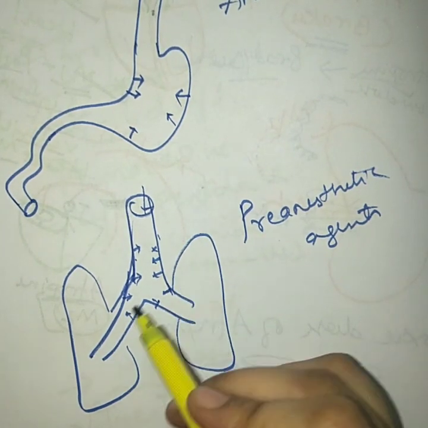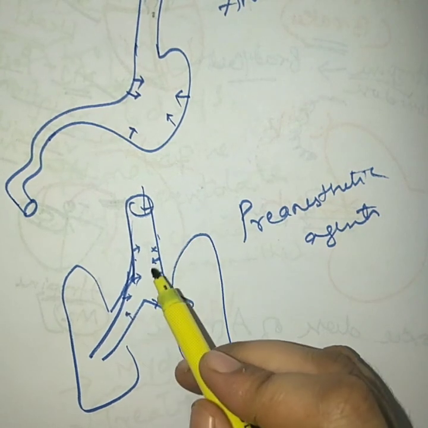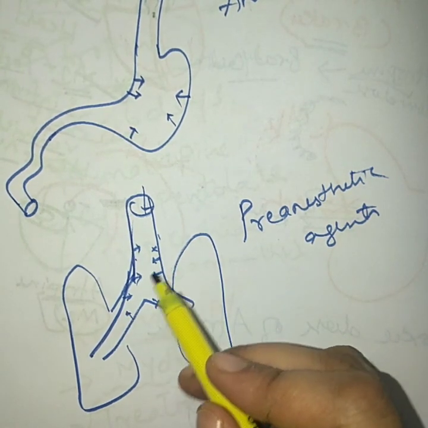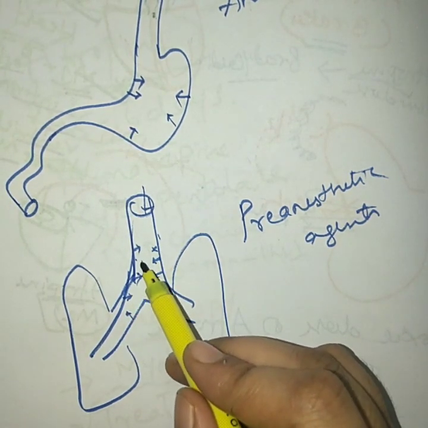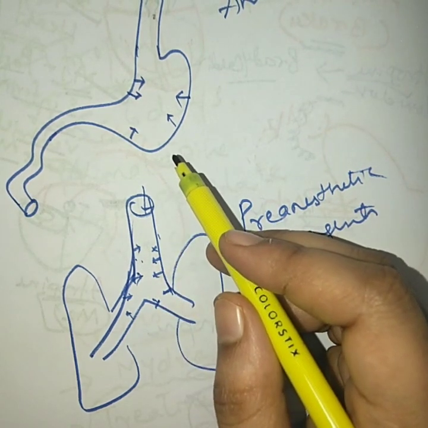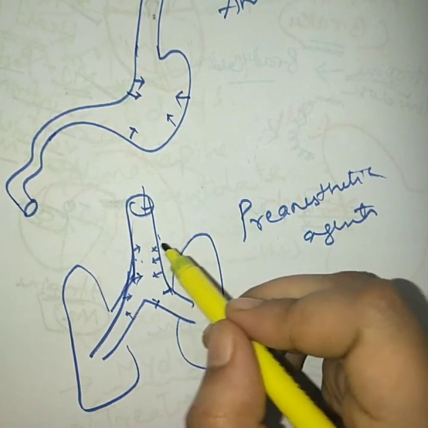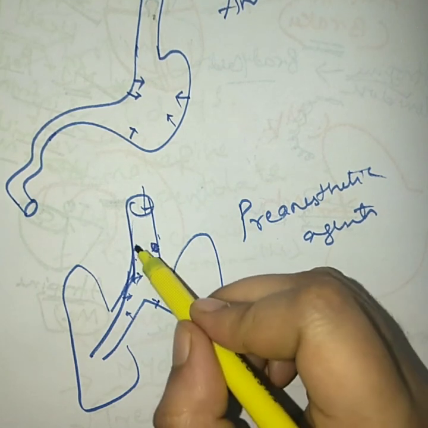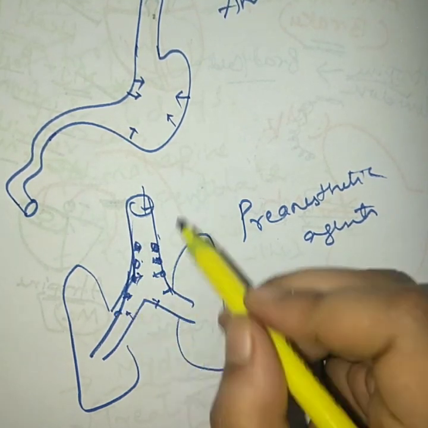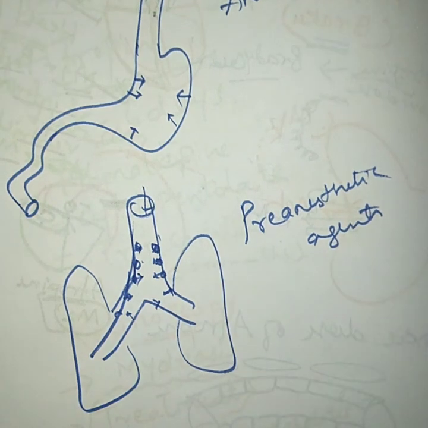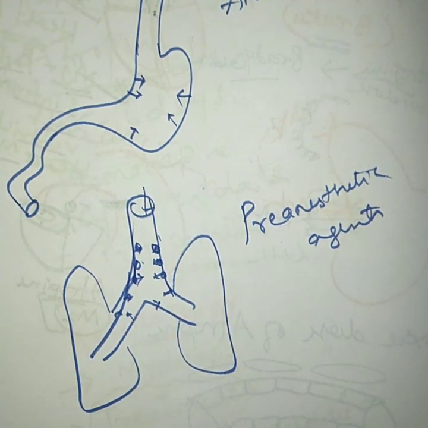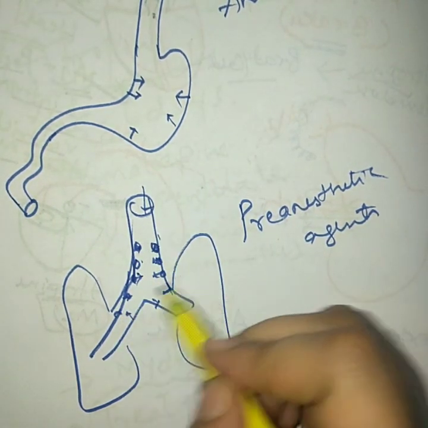When this respiratory tract has been irritated, it causes a release of bronchial secretions, and we need to clear those secretions, and for clearing them, we have cilia.